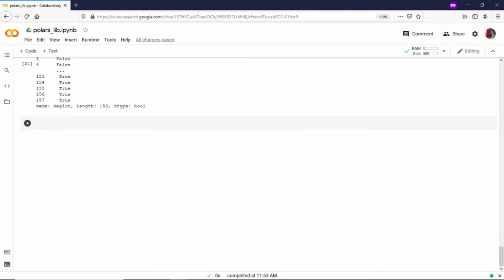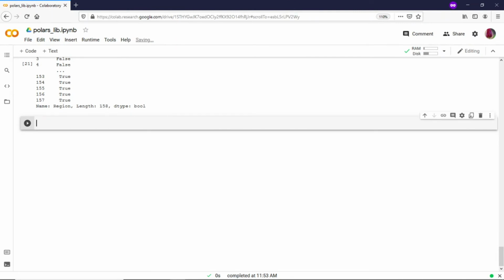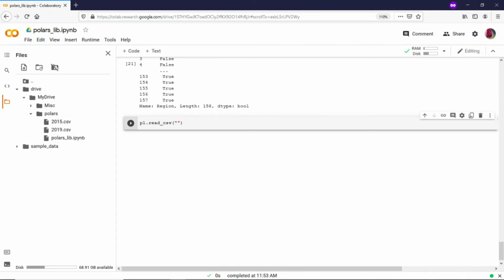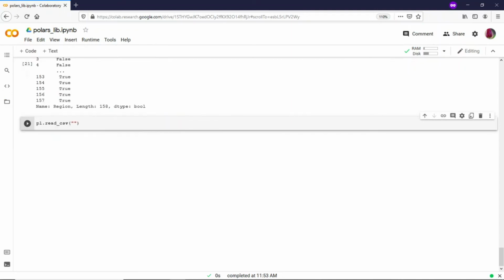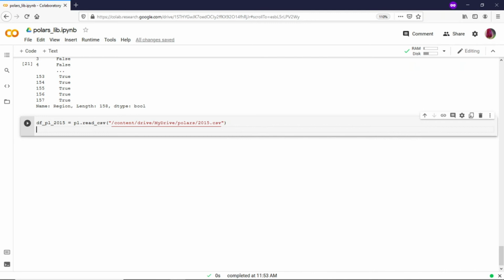So let's see one more case on how we create pivots from the lazy frames. Let me read a new file, or the same 2015 file, with a new function. I'll take this 2015 file, copy path, and the name of this one is dfpl 2015, and I will filter with the happiness rank.